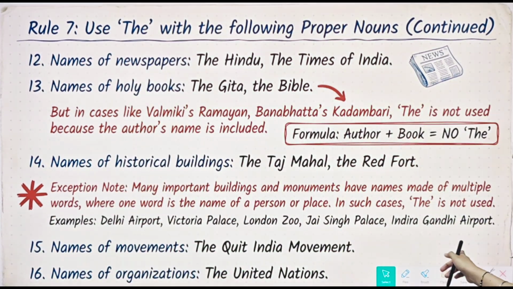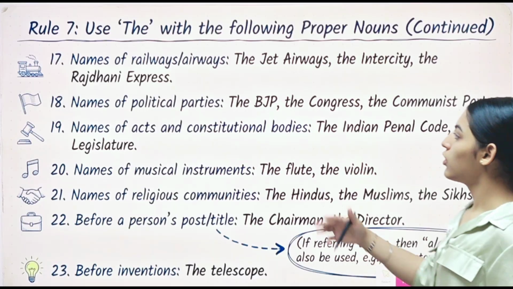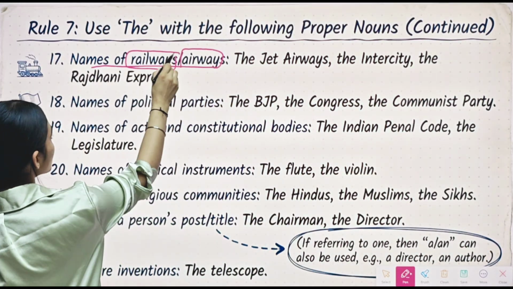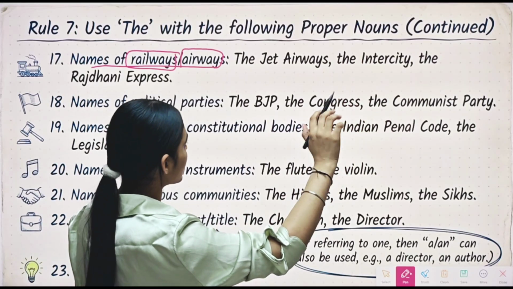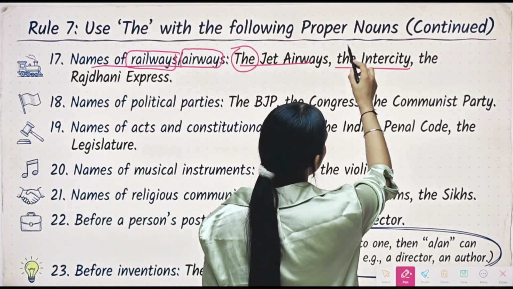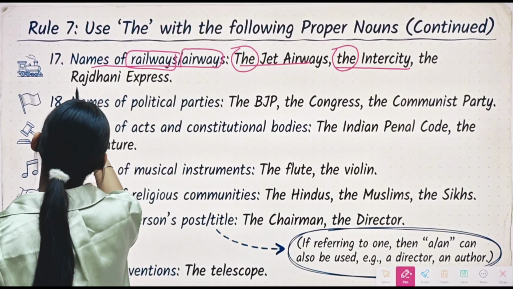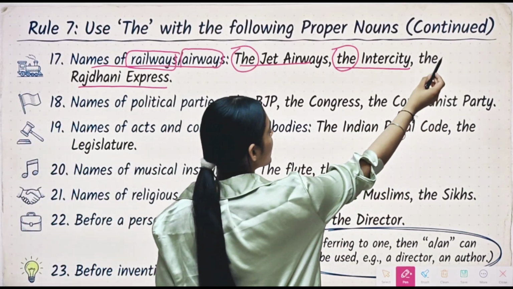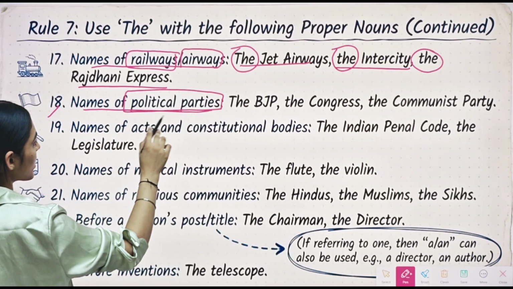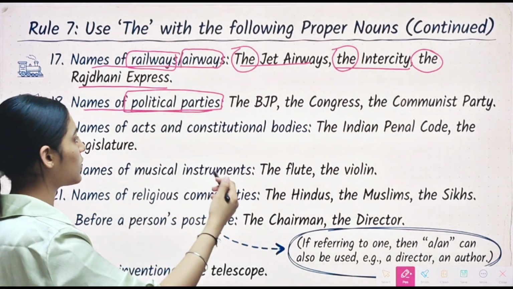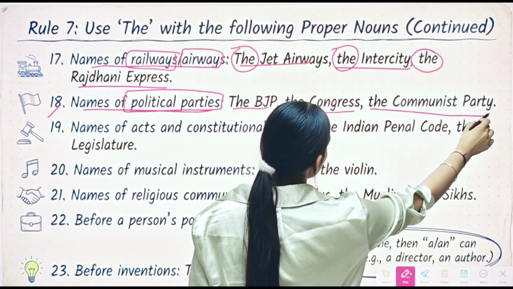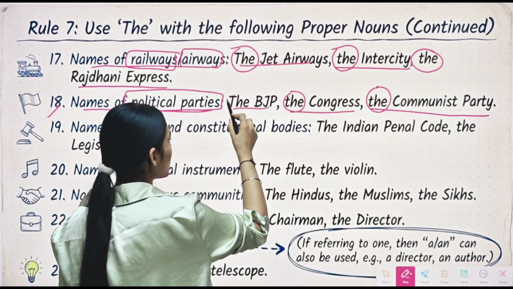Alright. Now moving on. Here we have rule number 17, which says name of railways or airways. So along with that, we will use article the. For example, the Jet Airways. So here the. Then we have the Intercity. Then we have the Rajdhani Express. So along with them, we will use article the. Then we have rule number 18, which says names of political parties. Along with them, we will use article the. For example, the BJP, the Congress, the Communist Party. So here you can see the use of the.